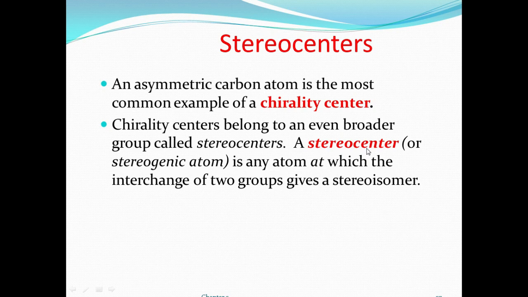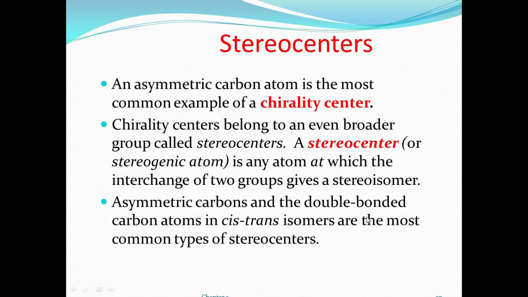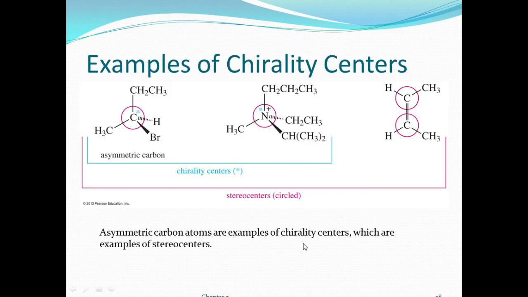We give both names, chiral center and stereo center, and it is a double bond to a carbon atom. Cis-trans isomerism is the most common type of stereogenic center. For example, you see here the dashed wedge line. The carbon here has four different groups: hydrogen, bromine, methyl, and CH2CH3. You see, these are asymmetric centers or chiral centers or asymmetric carbon or chiral carbon. Whatever name you give is correct for every molecule.